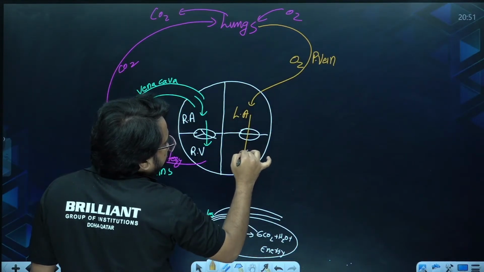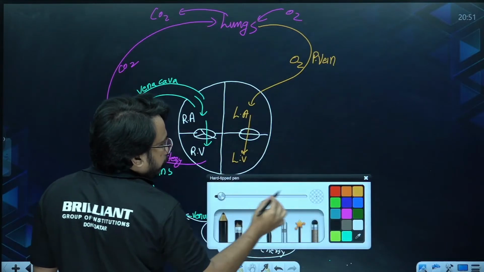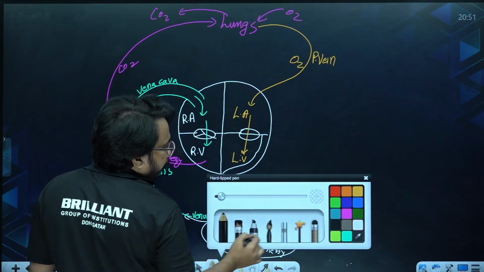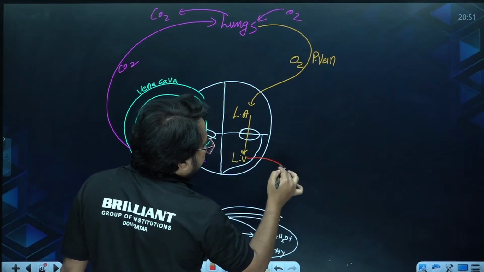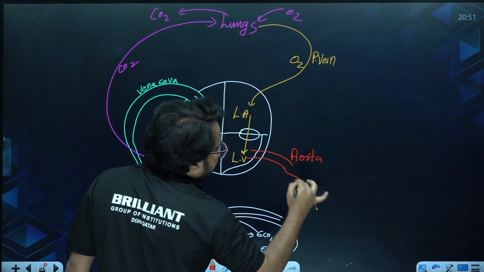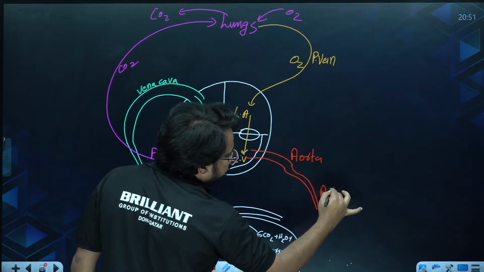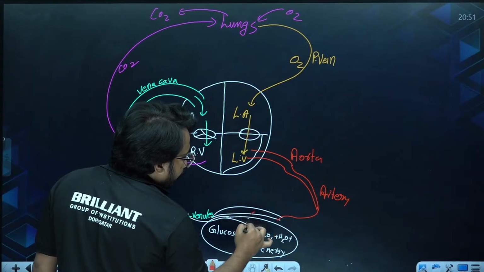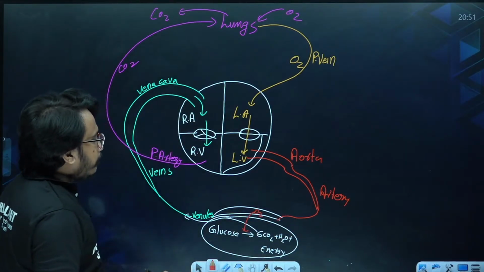From left atria, it will be going to left ventricle. Also remember, the thickest wall is of the left ventricle. From the left ventricle, oxygenated blood is taken away by the largest artery, that is aorta. Then it will be joining the small artery, then arteriole, which joins the capillary. Later the oxygen is supplied. So this is double circulation.